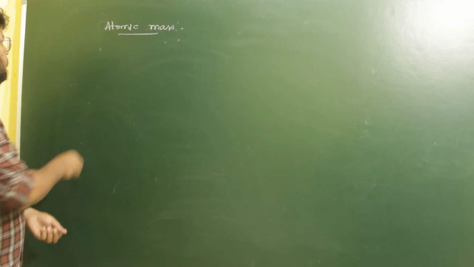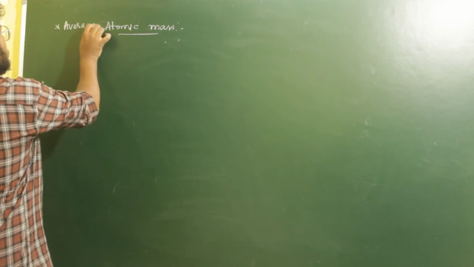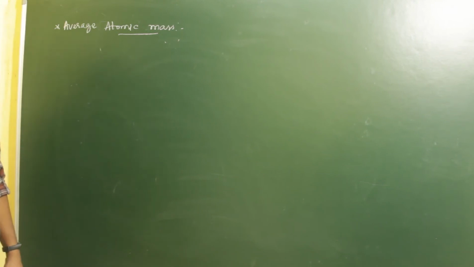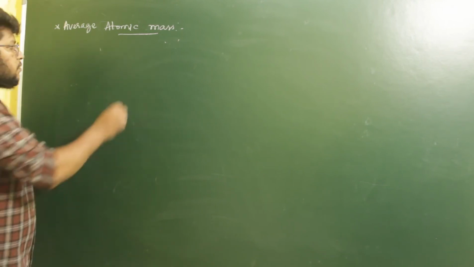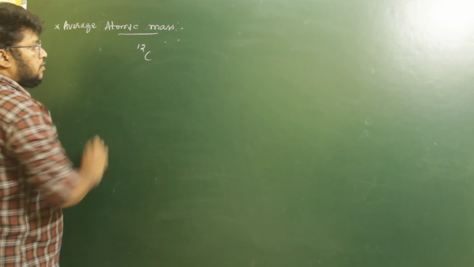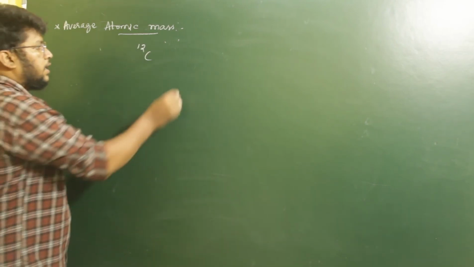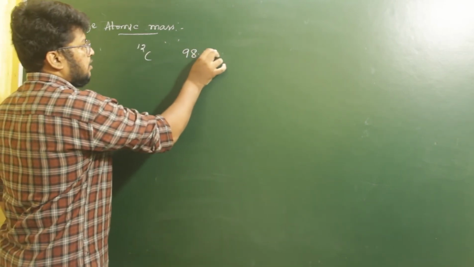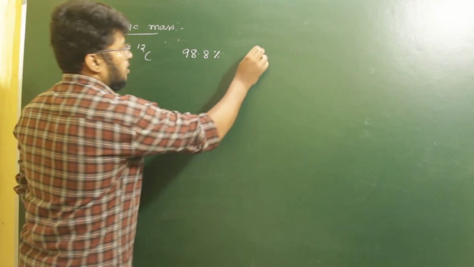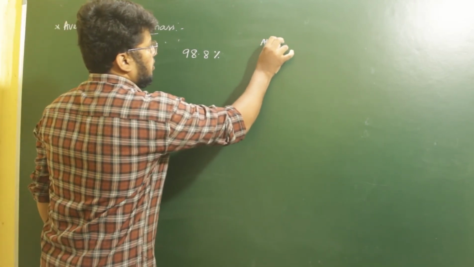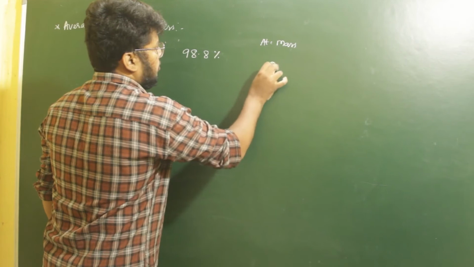In the case of carbon, as I said, we have 3 isotopes of carbon. The first one is carbon 12, which has a relative abundance of 98.8%, and whose atomic mass is 12.